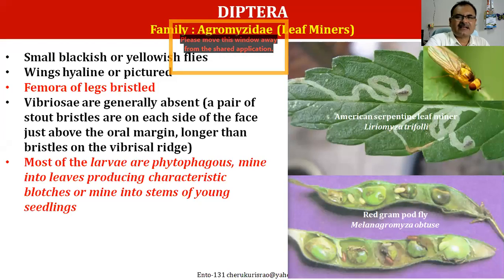Serpentine leaf miner is very common. It's very, very polyphagous. It can be found on all kinds of leaves. And another economically important agromyzid is the red gum pod fly, Melanagromyza obtusa. Whenever you see red gum pods with this kind of damage, it's simple as that. This is damage because of the pod fly. That's nothing but Melanagromyza obtusa.